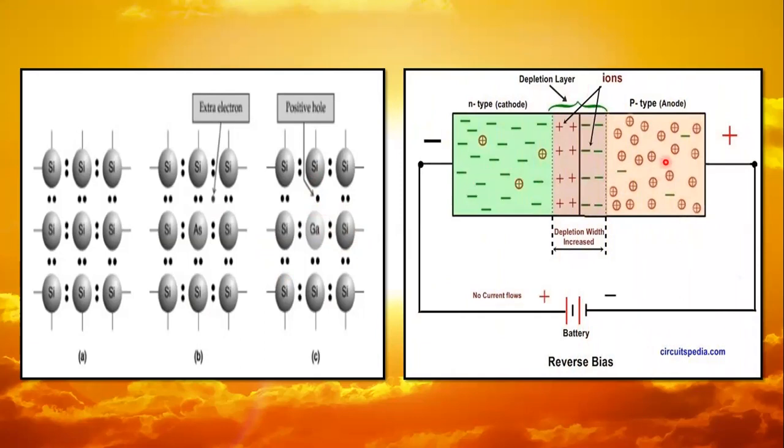When n-type semiconductor and p-type semiconductor combine, they form a p-n junction. In n-type there are most of the electrons. Due to the combination of n-type and p-type, the electrons move. Some of the electrons move toward the p-type semiconductor and some of the holes move toward the n-type semiconductor. So this side carries positive charge and this side of the PN junction carries negative charge. Due to this, a region is formed and this region is called the depletion region.